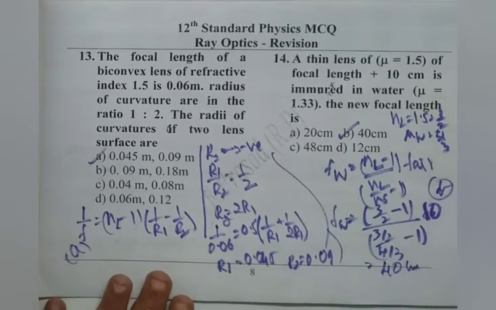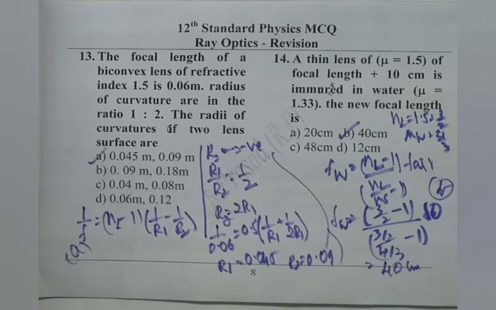Option B is right. Always you can remember one thing. When we are given refractive indices 1.5 and 1.33 like that, then the focal length in water is 4 times the focal length in air. That's a straightforward thing you can remember, if it is given as 1.33 or 4 by 3 and 3 by 2 as the refractive indices.